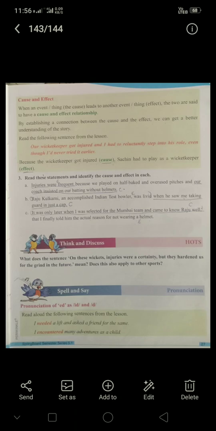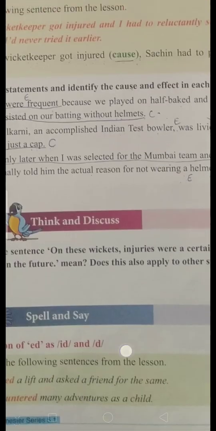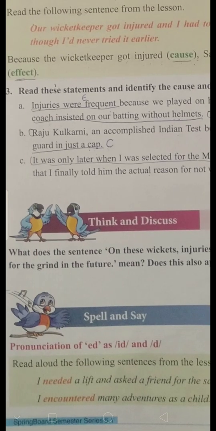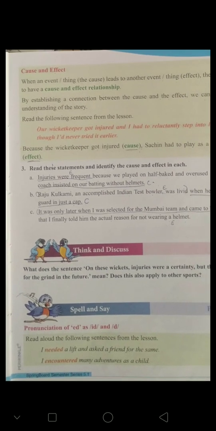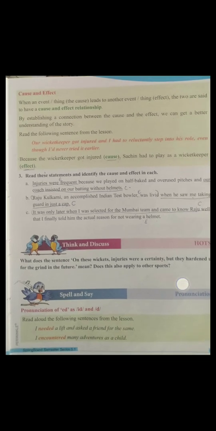Hi children, today we are going to learn about the pronunciation of ed as id and d. See, there are two sentences given. Read aloud the following sentences from the lesson. I needed a lift and asked a friend for the same. I encountered my adventures as a child.